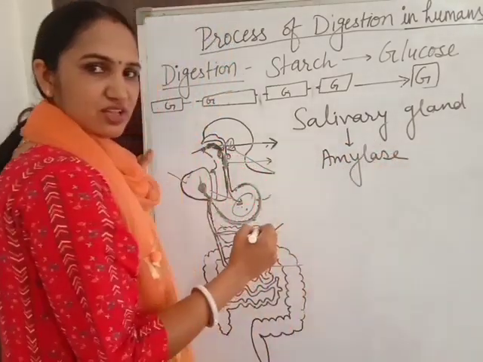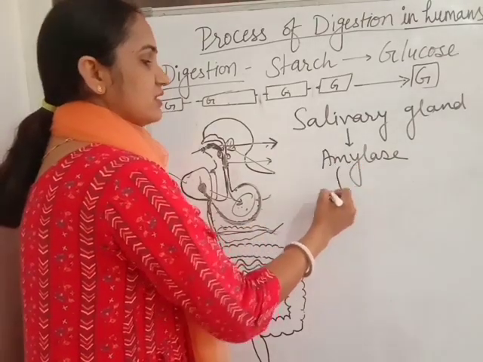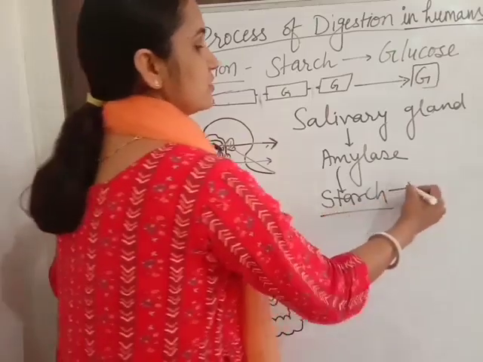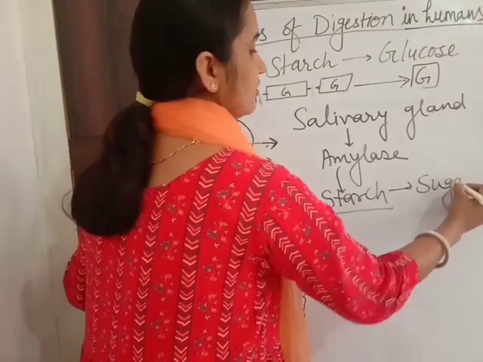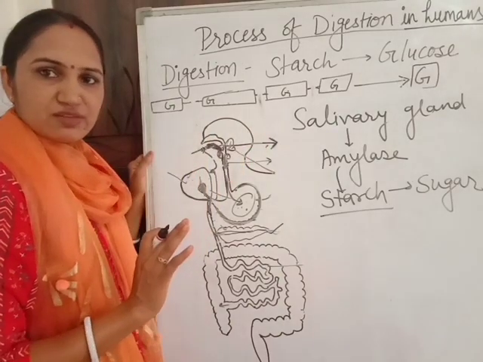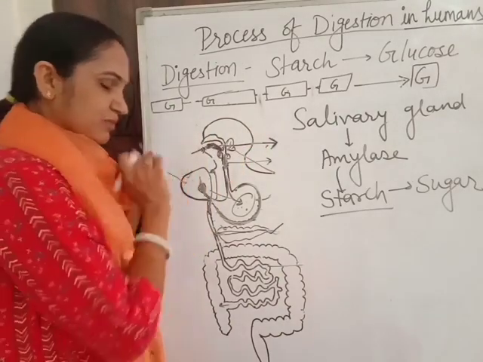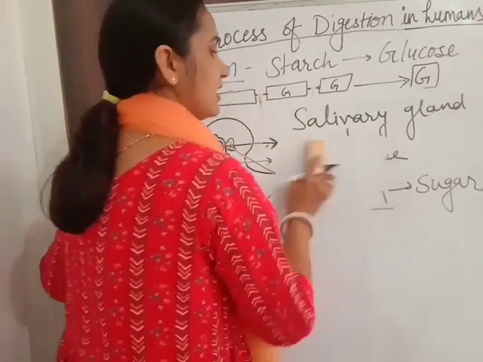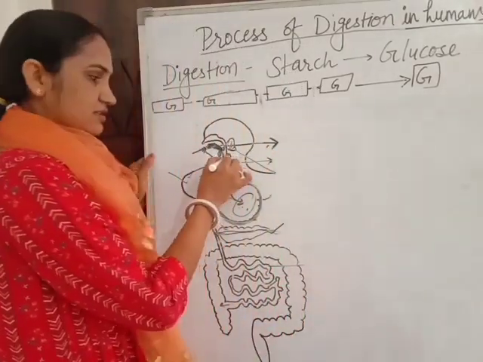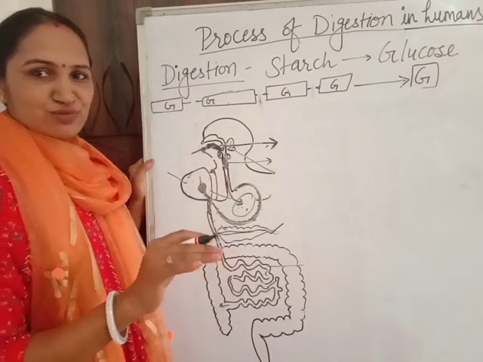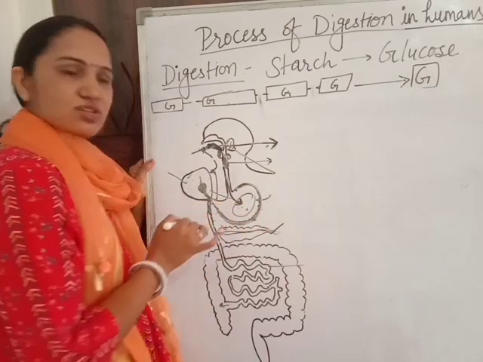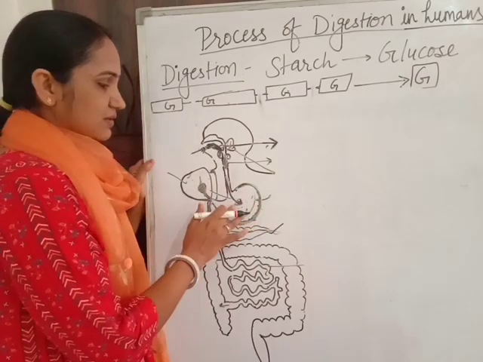This enzyme converts the starch into simple sugars. So the digestion starts in the buccal cavity by the salivary amylase. After the digestion in the buccal cavity, food enters into the esophagus. There is no digestion of food in the esophagus and food enters into the stomach.